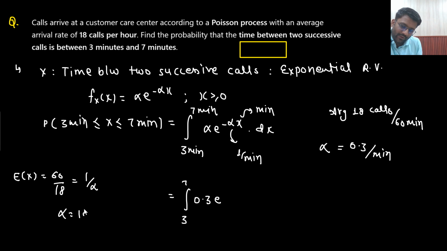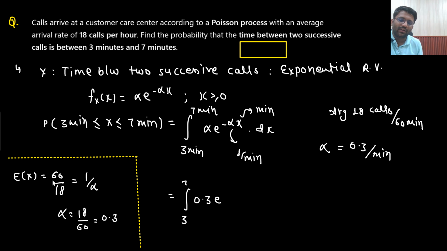So from here the value of alpha will come out to be 18 by 60, which will be equal to 0.3. So this will be the actual concept. The expected time between two successive calls will be 60 by 18. Why is that so? Because in 60 minutes you are getting 18 calls. That means one call you are getting in 60 by 18 minutes. So between two successive calls, how much time would there be? 60 by 18 minutes, and that will be equal to 1 by alpha. So the value of alpha is 0.3.